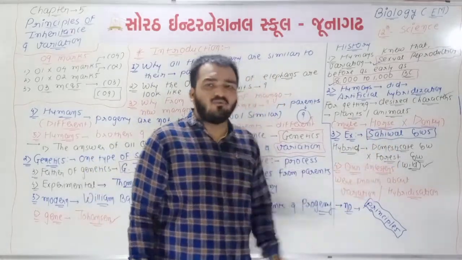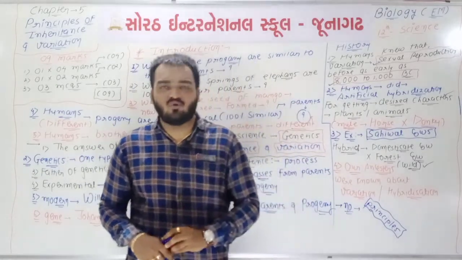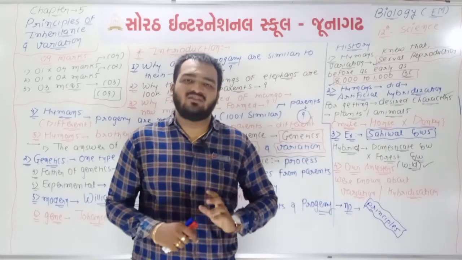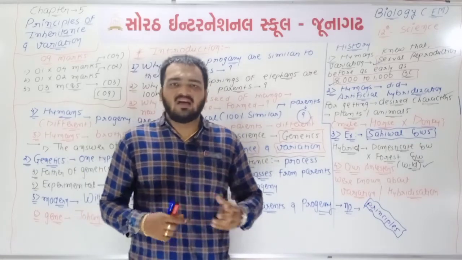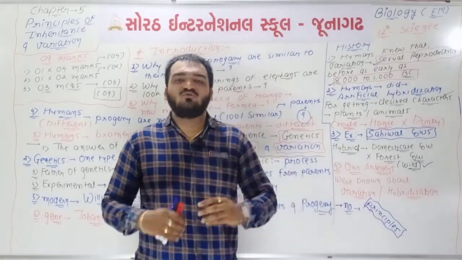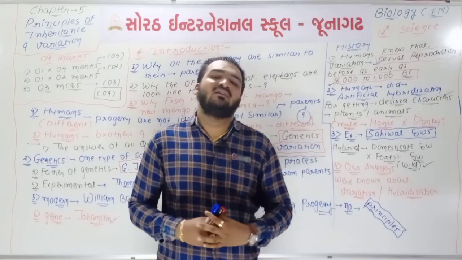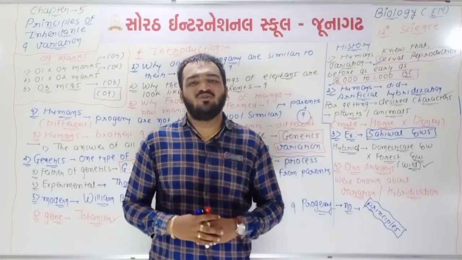So our ancestors had some information and knowledge about inheritance, variation and artificial hybridization, but there were no principles, so this knowledge was very limited. So today's lecture is 100% completed. Thank you very much.